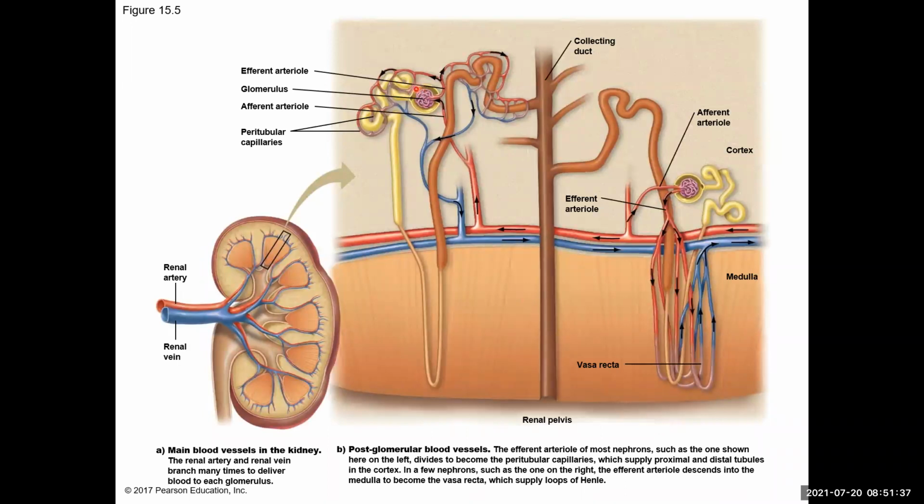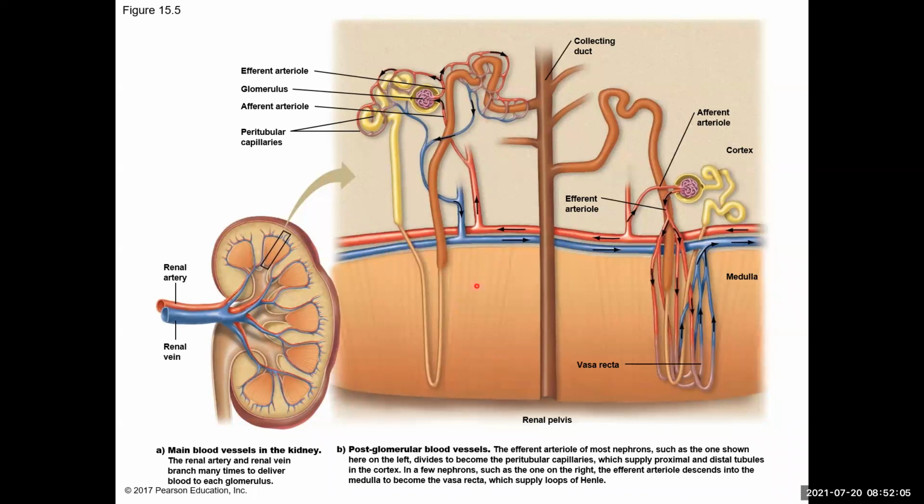So here we have an image of those capillaries. So you have your glomerulus, so the glomerular capsule. You have your afferent arteriole bringing blood into the capsule, and your efferent arteriole bringing blood out of the capsule. Then around the proximal tubule are peritubular capillaries, and also those peritubular capillaries are around the distal tubule here.